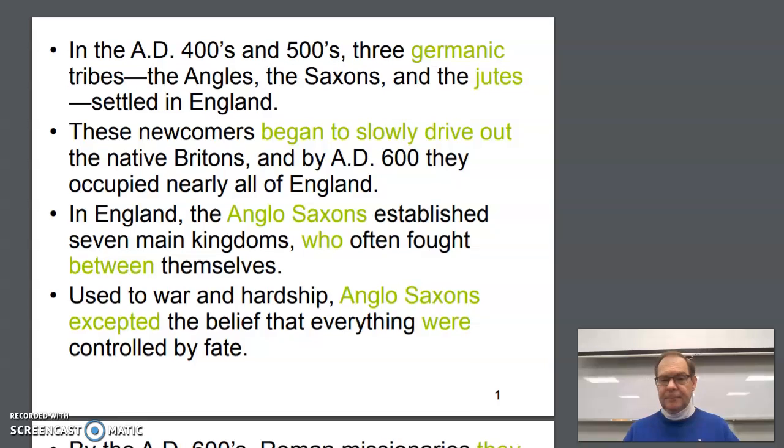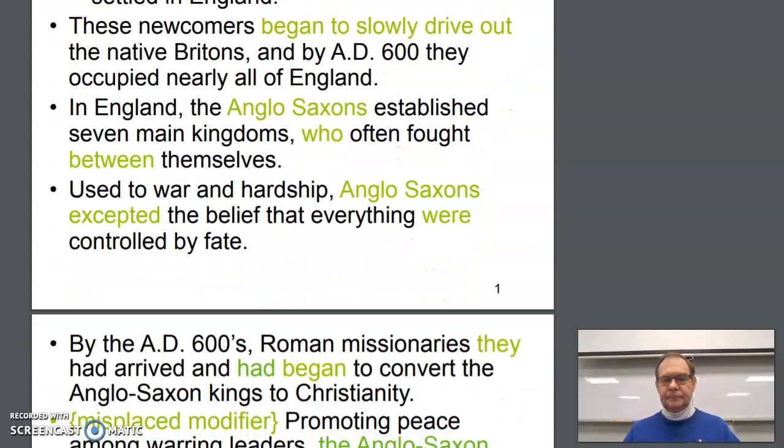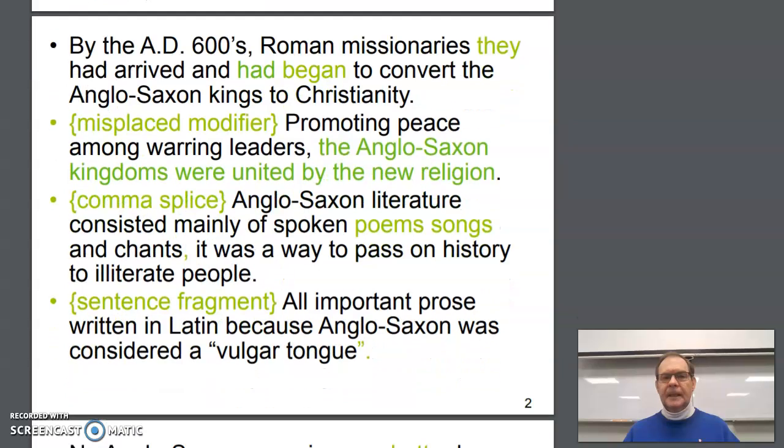Let's look at set number 2. By the 8600s, and remember MLA format, we leave out the periods and we don't put the apostrophe. So I would say in a paper, keep it consistent one way or the other way. Roman missionaries, they had arrived and had began to convert the Anglo-Saxon kings to Christianity. All right, so let's see. Roman missionaries had arrived, we don't need a pronoun after we've just said the noun, and began to convert the Anglo-Saxon kings to Christianity would be fine as the verb.